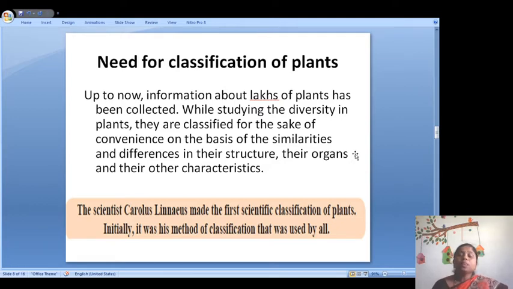If this had not happened, we would have to study each and every plant. It was a very difficult issue. So scientist Carl Linnaeus has made it very easy for us with the help of classification of plants.